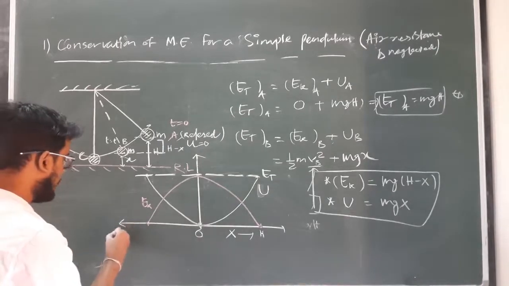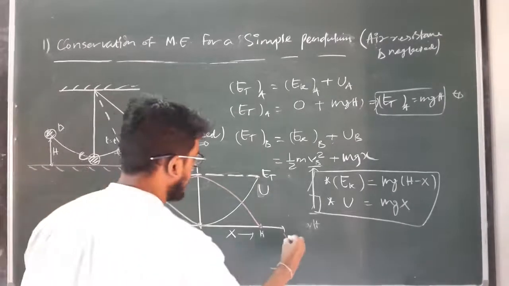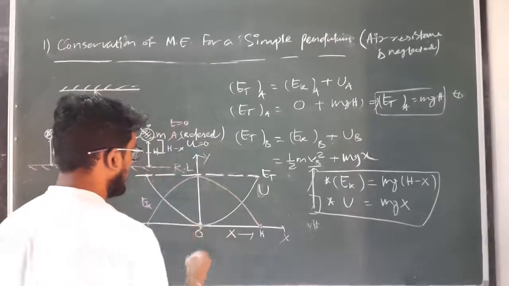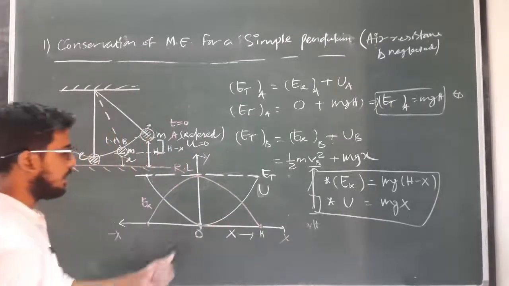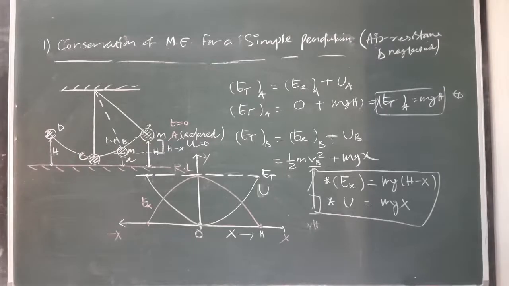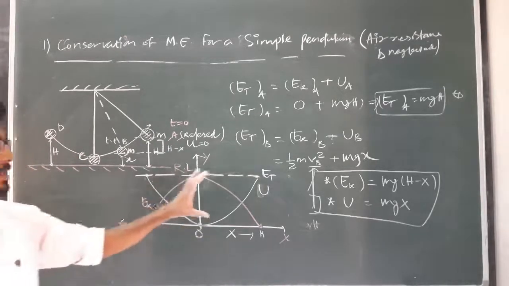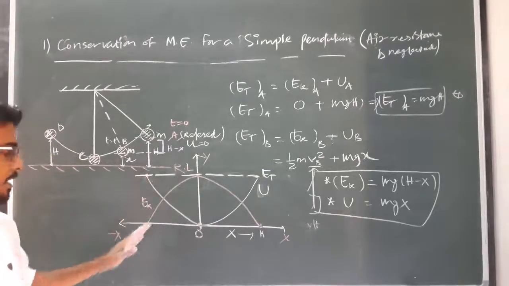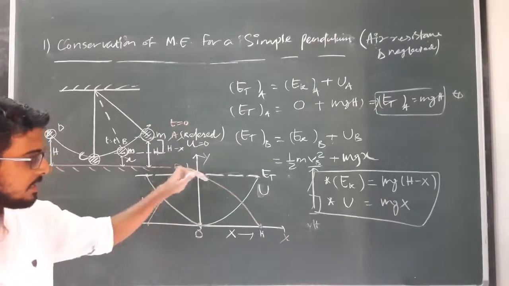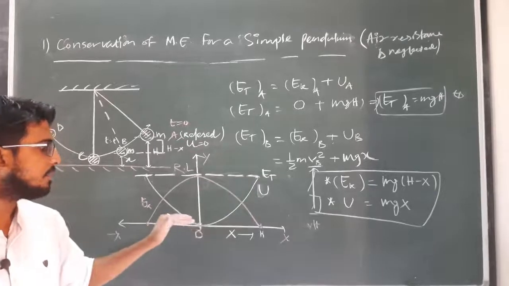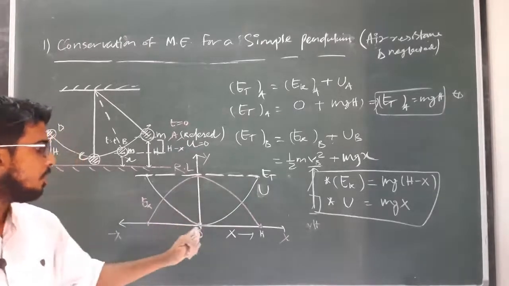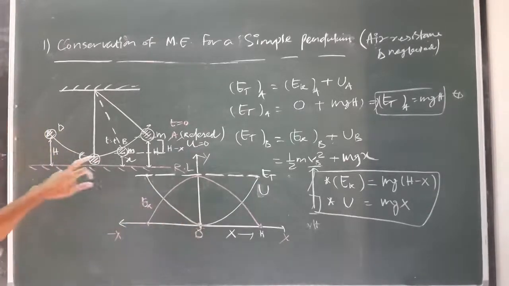Here is the negative x-axis and here is the positive x-axis, and this is the y-axis, and this is the origin when x is 0. Clear? So if you are plotting the graph between x and energy, the total energy at each and every point remains constant, but the kinetic energy increases then decreases, and similarly the potential energy. When kinetic energy is maximum, potential energy is minimum at the mean position.